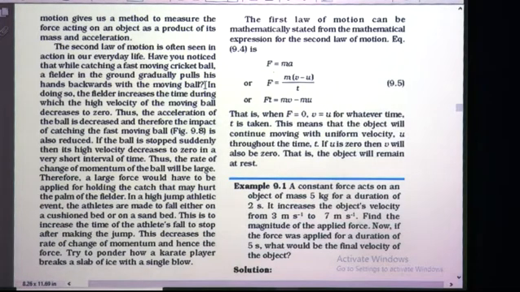In doing so, the fielder increases the time during which the high velocity of the moving ball decreases to 0.